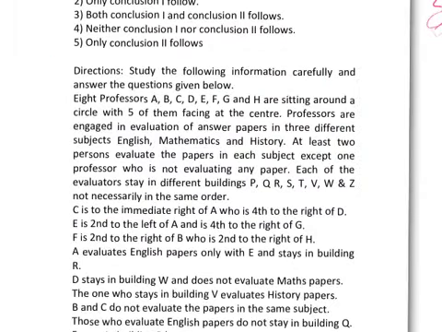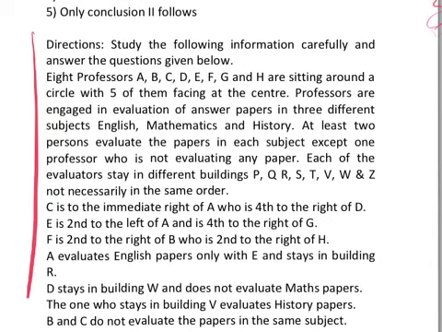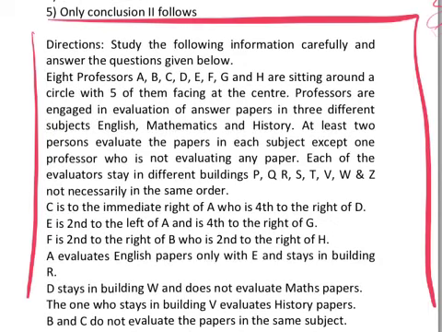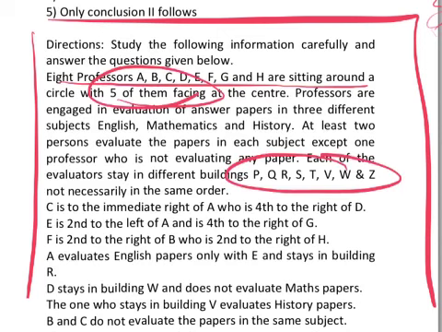Number two is the most important change. In fact, that should be number one if I'm making the list of the top 10. It is 8 professors sitting on a circular table. 5 of them are facing the center. This case is going to screw your happiness, trust me, in the exam. And this is in a different building and they solve a different paper. So you have to find out the sitting arrangement, and all these things. This will be the main chaos, and based on that there are 9 questions. So you cannot leave this set because there are 9 questions based on it. This is going to screw your happiness, trust me.